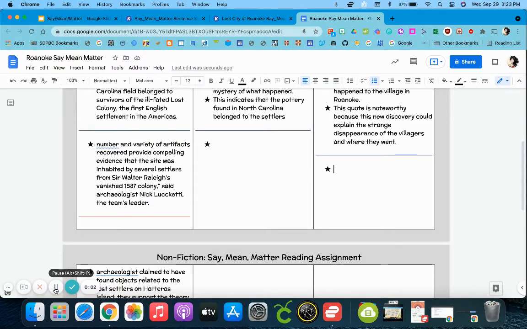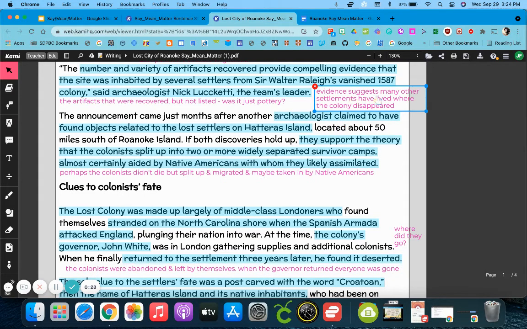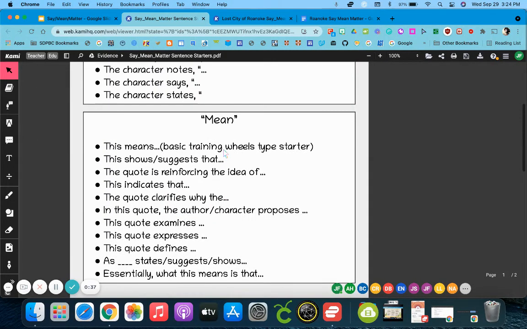For my next piece of evidence, I have: number and variety of artifacts recovered provide compelling evidence that the site was inhabited by several settlers from Sir Walter Raleigh's vanished 1587 colony, said archaeologist Nick Lucchetti, the team's leader. So now I have to go back to my passage and check my annotations to see what this citation means. So I go back and I see evidence suggests many other settlements have lived where the colony disappeared. Okay, so I need to look for a sentence starter. So I go to the mean. I can see that maybe this quote is reinforcing the idea of.